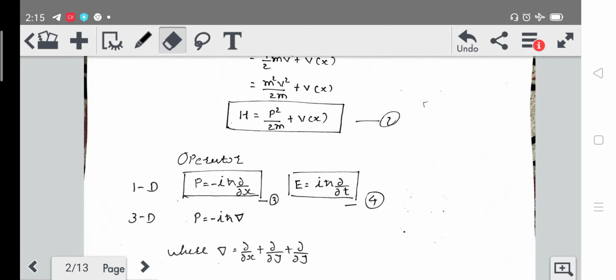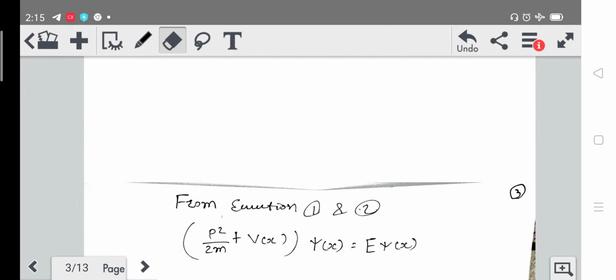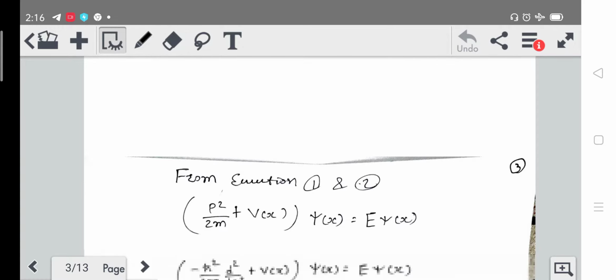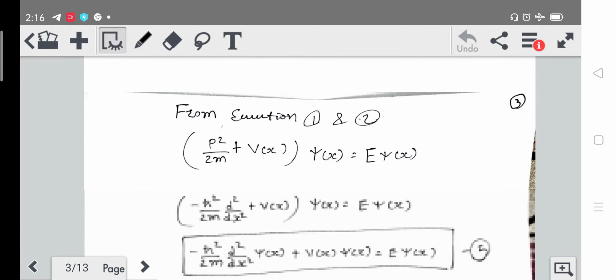Okay, so now let's again talk about the Hamiltonian. We already have the equation Hψ(x) = Eψ(x).